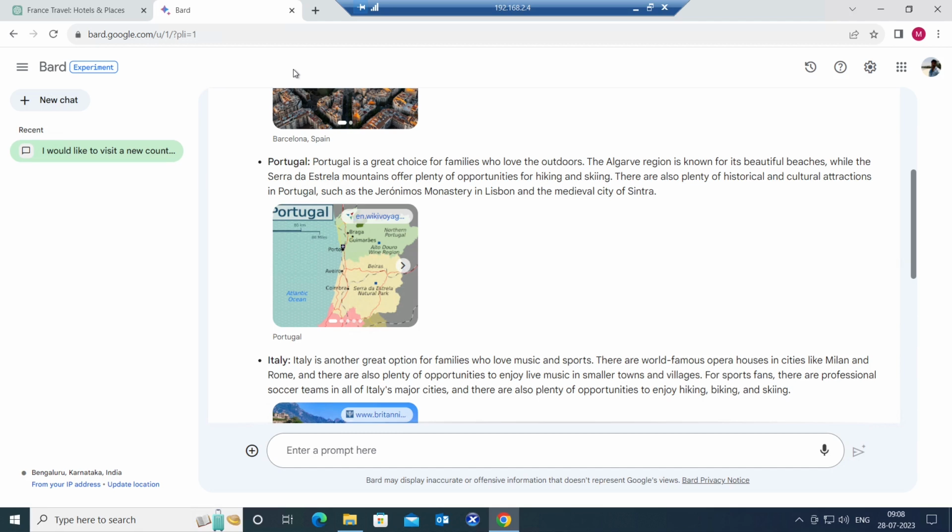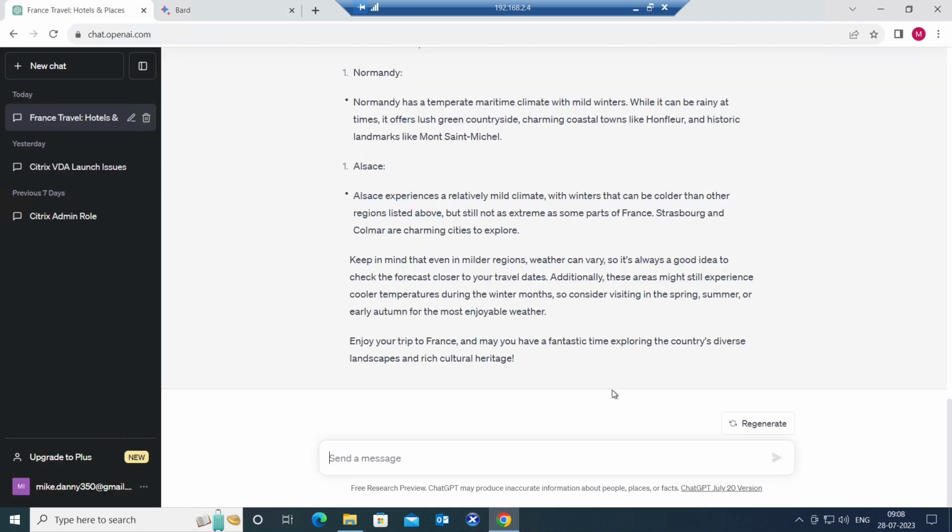One more key difference between these two applications is, in ChatGPT, the information is not up to date. Everything is good about ChatGPT, but the information is not up to date. It has information until 2021. When you ask a question on ChatGPT, it is going to get all the details on the internet before 2021, because it is still in the process of getting updated. So it is going to show all the information before 2021.